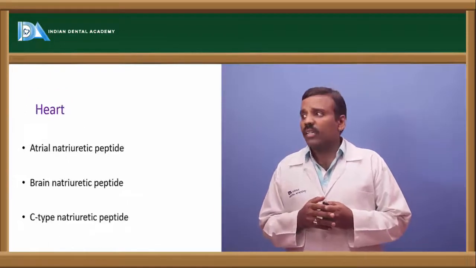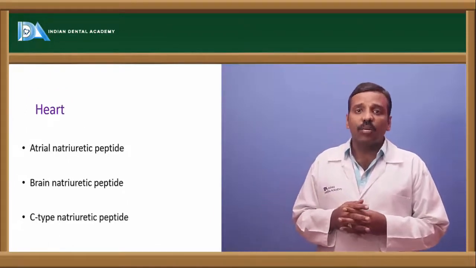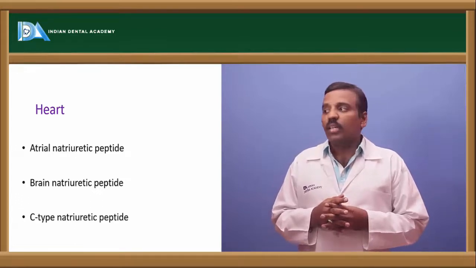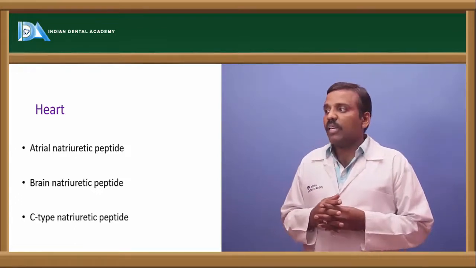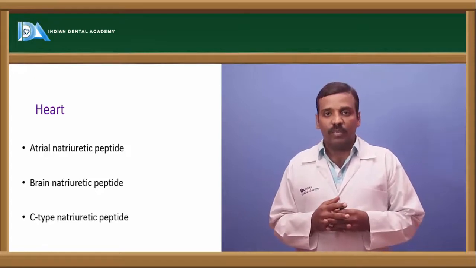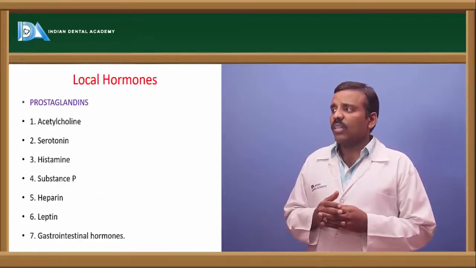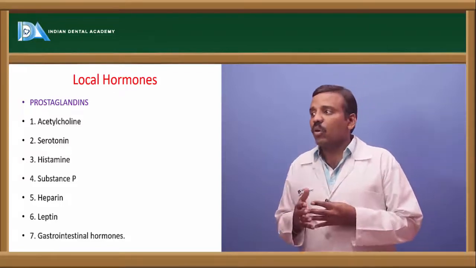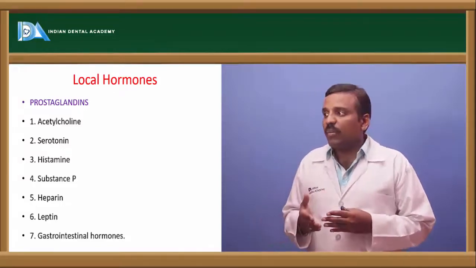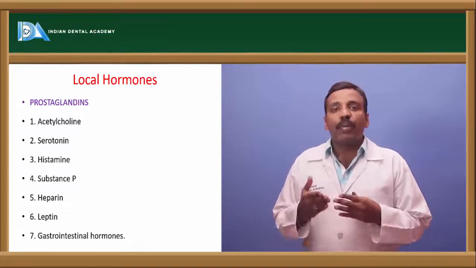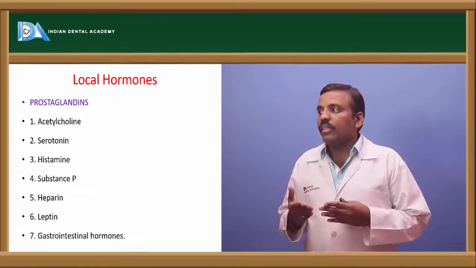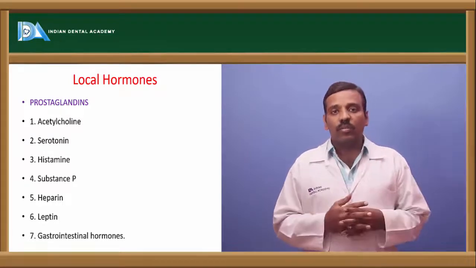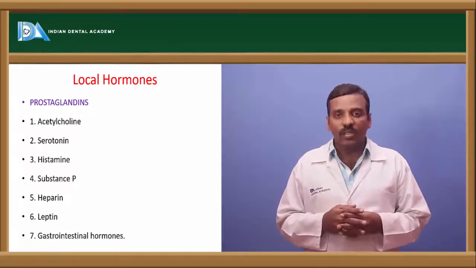And after that, the heart secretes ANP, atrial natriuretic peptide, and the brain secretes brain natriuretic peptide, and C-type natriuretic peptide. And next one is some of the local hormones like prostaglandins, acetylcholine, serotonin, histamine, substance P, heparin, leptin, and the gastrointestinal hormones which function for gastric motility and digestive function.